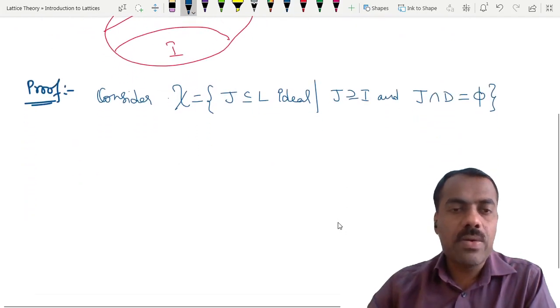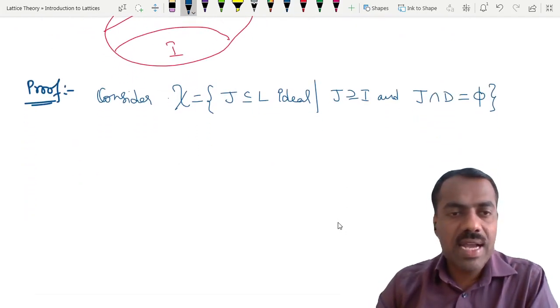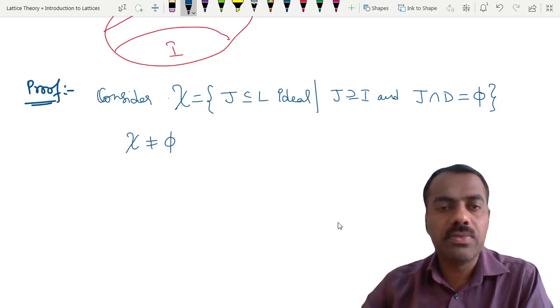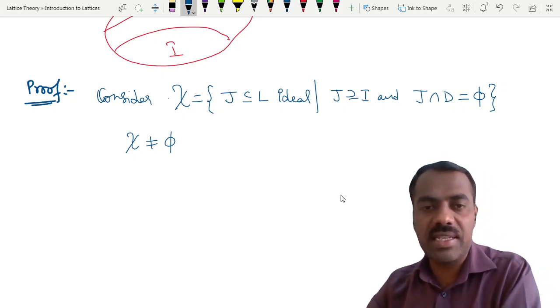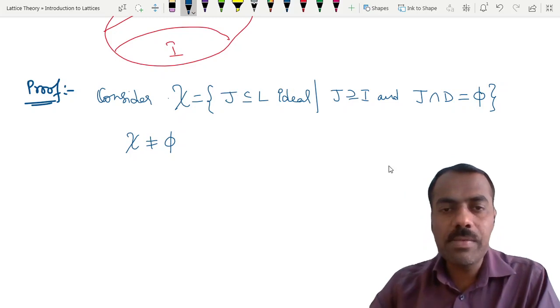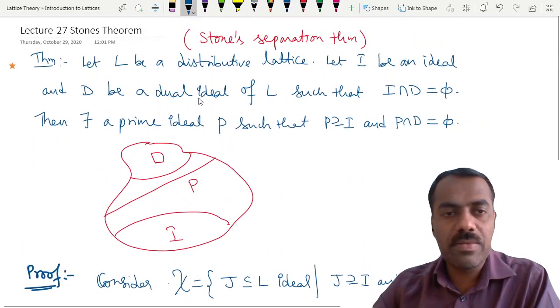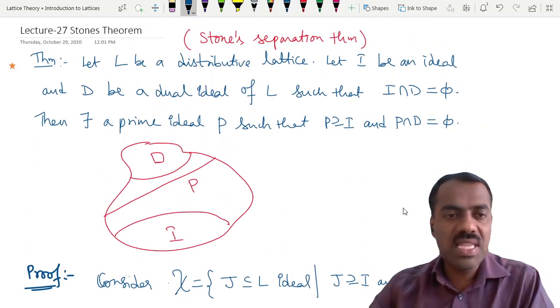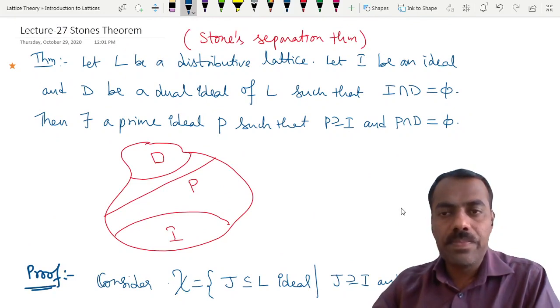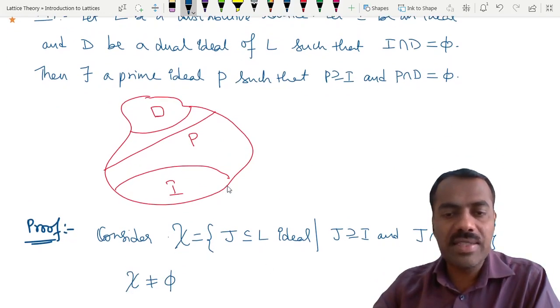Now, why is this chi non-empty? Why is this collection non-empty? Can you give some element here from this statement?